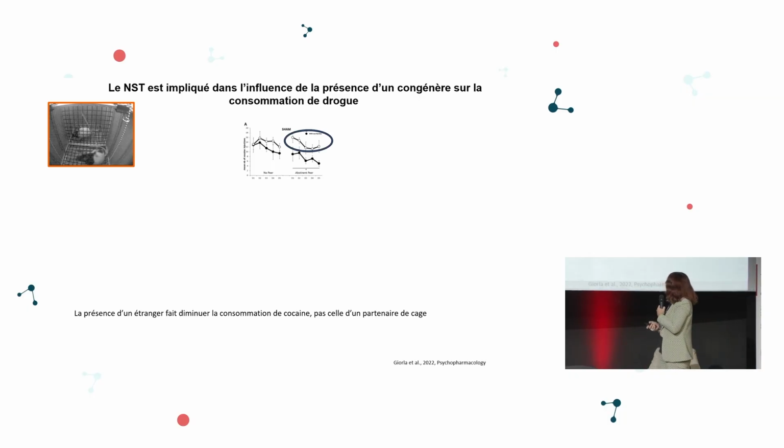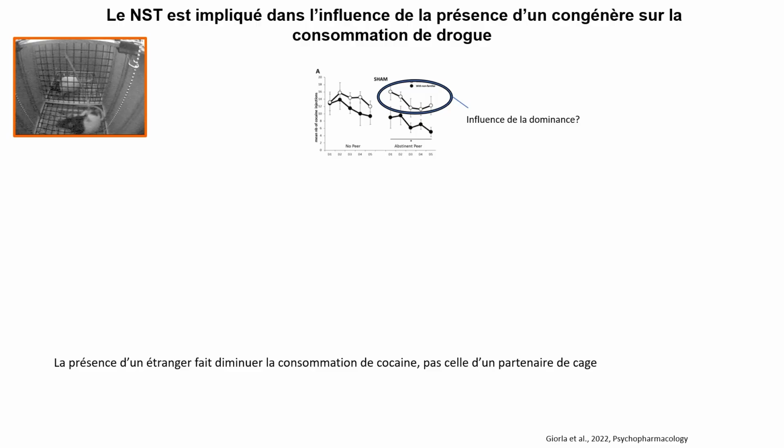And that is interesting, because there are two rats in a cage, and when they are together, there is always one dominating and the other one being dominated. So we try to understand the influence of dominance in the relationship.